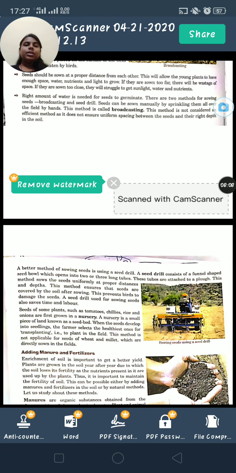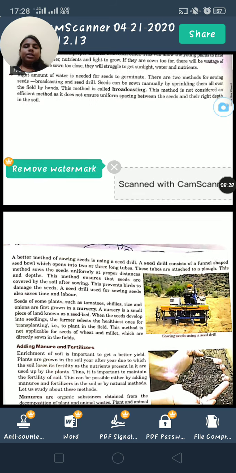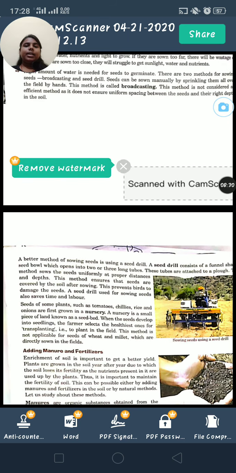Now, small plants are also taken from a nursery. In a nursery, which type of plants grow? Tomato, chili, rice and onion. It is not possible for wheat and millets to be grown in a nursery and then transplanted. Also, these millets can grow in any type of soil.